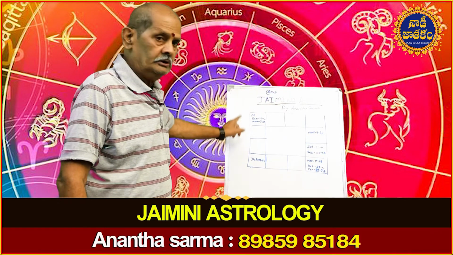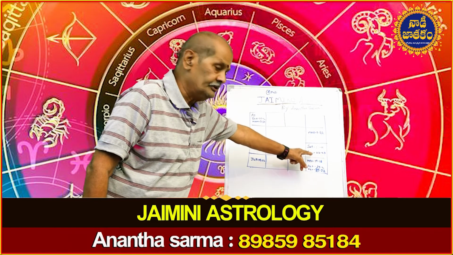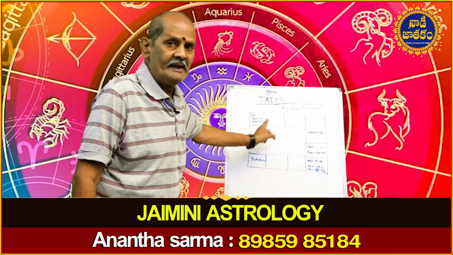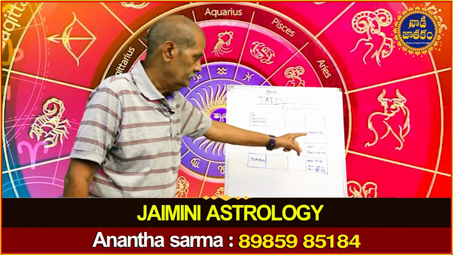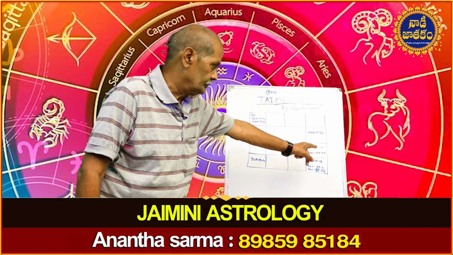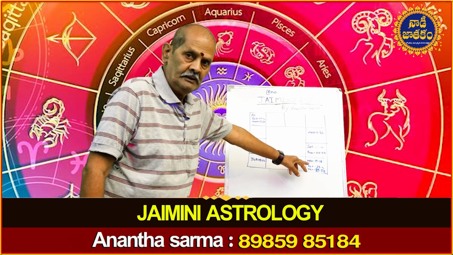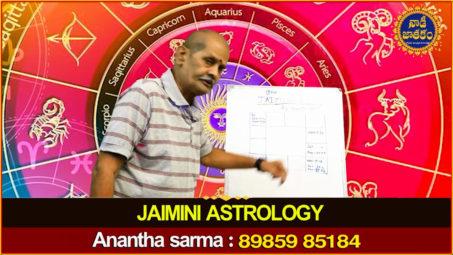Then we write Jupiter. Then third, Sun is 22 degrees and 27 minutes. No other planet is on 22 degrees. So third planet is Sun. Then the fourth planet is Mercury. He is on 19 degrees and 18 minutes.